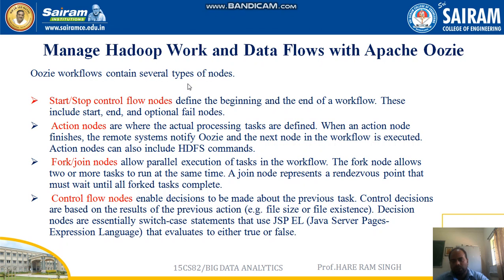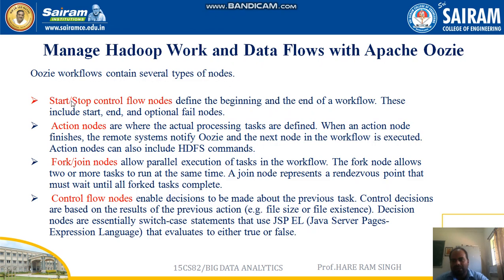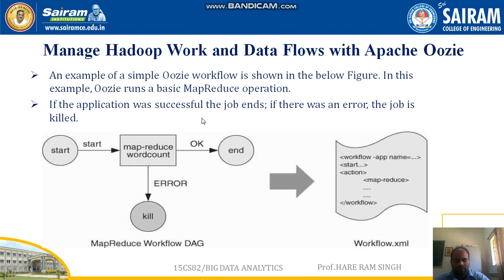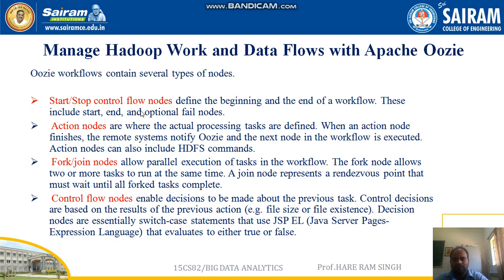An Oozie workflow contains several types of nodes. Here we can see the different nodes in this diagram. First, start and stop control flow nodes. They define the beginning and the end of the workflow. These include start, end, and optional fail nodes. So one start node is there, an end node is there, and any fail node will be considered as start or stop control flow nodes.